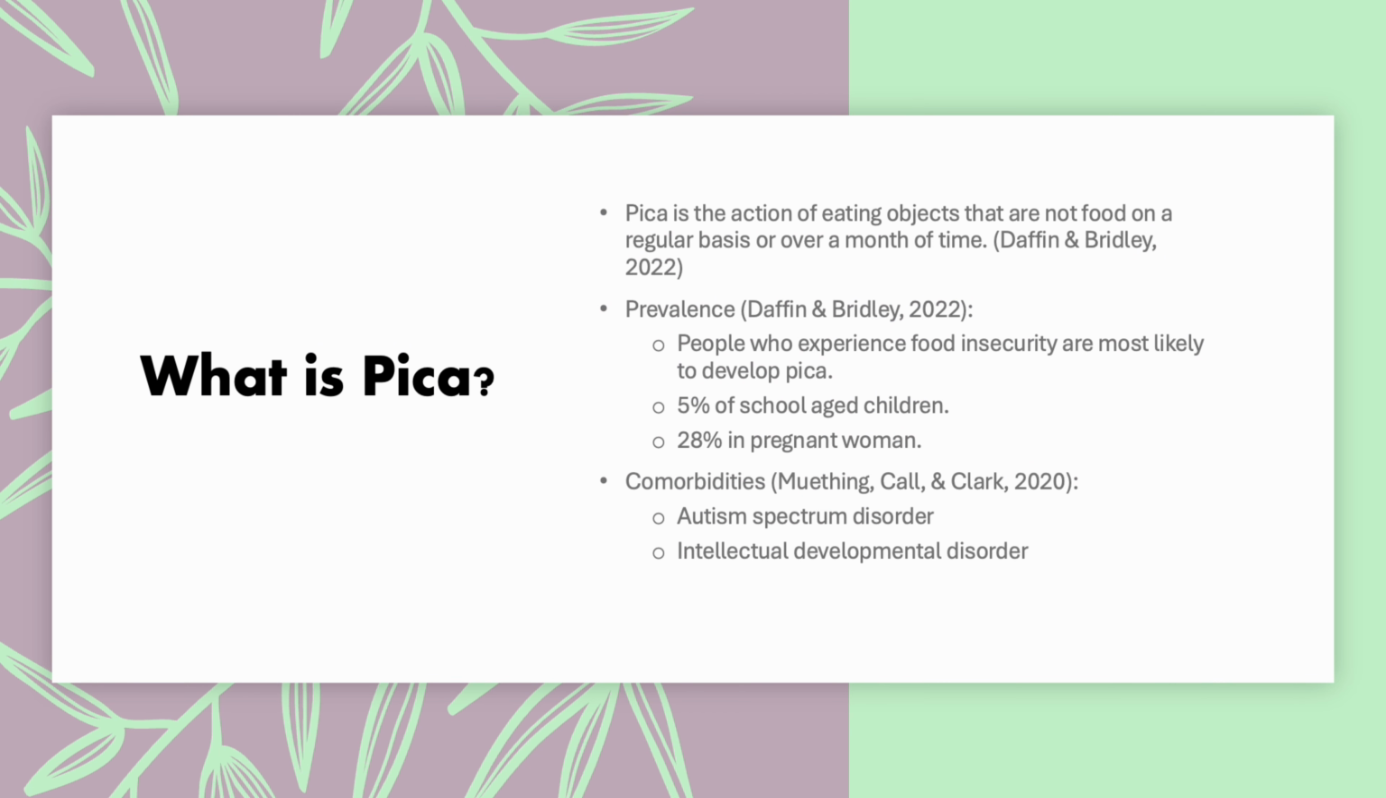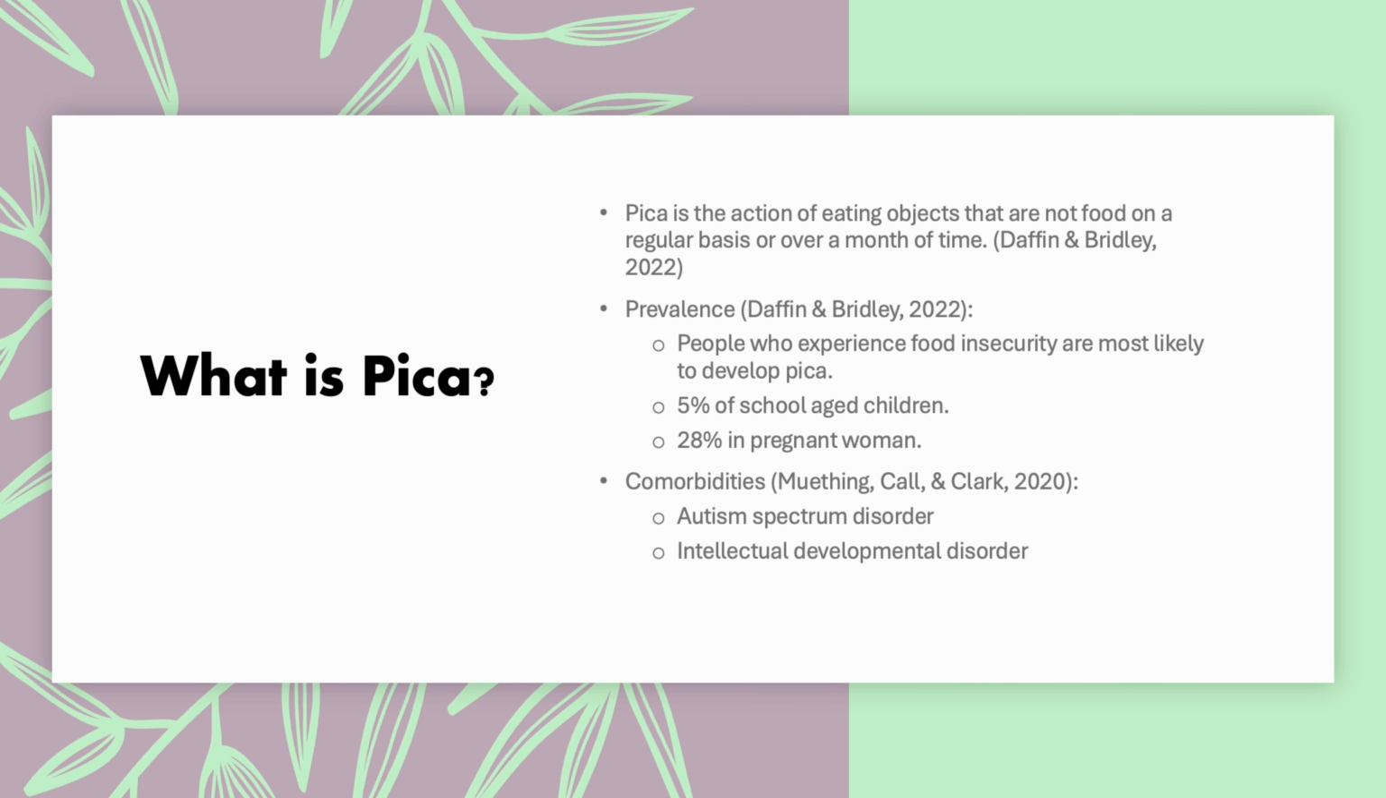Pica is a condition in which people consume non-food items such as hair, chalk, or dirt. Pregnant women and children, especially those experiencing food insecurity, are more likely to exhibit this behavior. In actuality, 28% of pregnant women and 5% of school-aged children are impacted. Both intellectual development disorder and autism spectrum disorder frequently co-occur with pica. Because pica can cause major health problems like poisoning or gastrointestinal problems, it is very important to treat it.